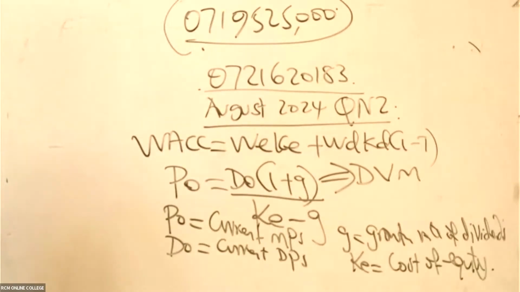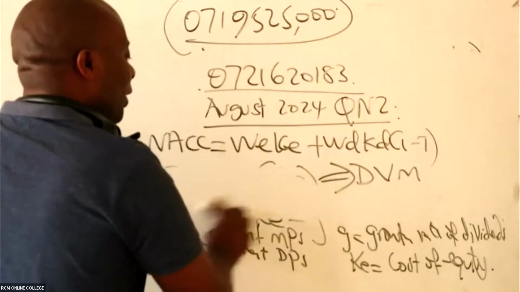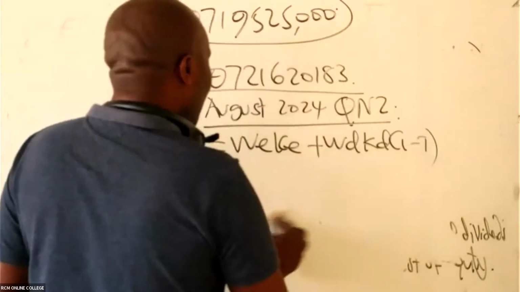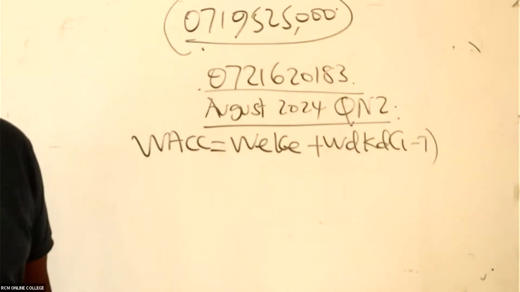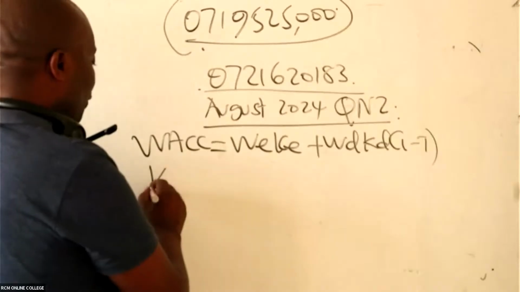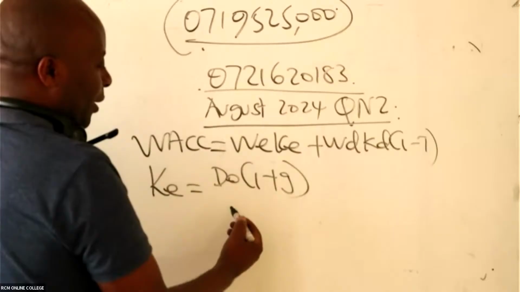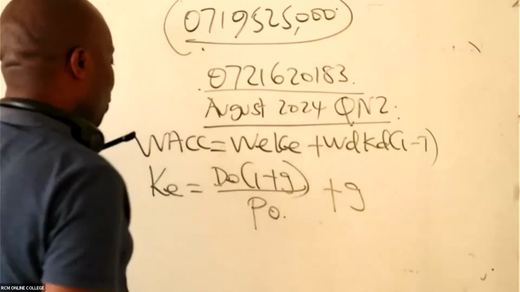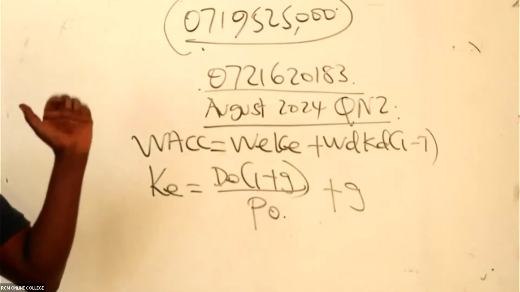All right. So then this is really good, although this is not the formula they wanted us to use. Of course, you can remember this, and then you remember very well that what these questions want us to provide here is the cost of equity. So how do we get this cost of equity? Cost of equity will be D0 into 1 plus g, all over P0. Now remember, you must have two growth rates there, because Kenya is a winning country, it's a growth.